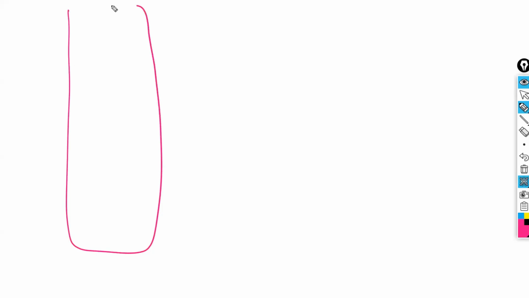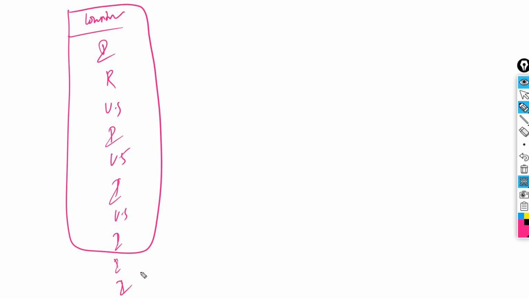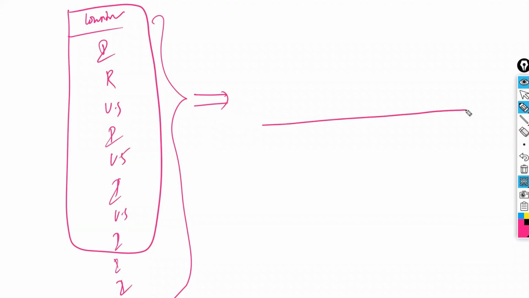For example, we are working on country names: India, Russia, US, India, US, India, US, India, India, India. That is 3, 6, 10. Ten are there. This is the data they have given to you, and this data you have to represent. Now we are going to represent this data by using a bar plot.